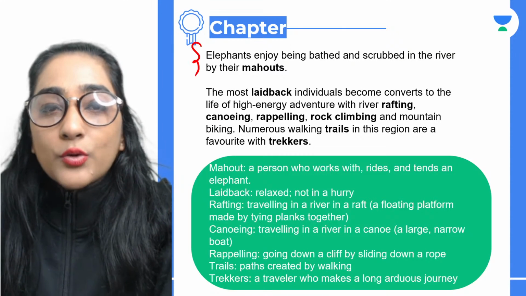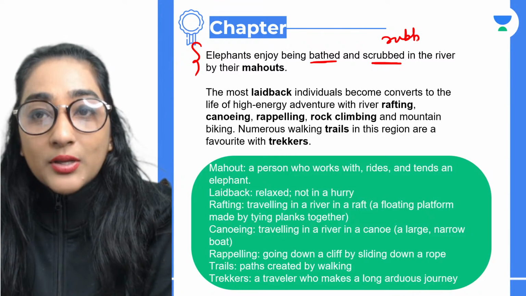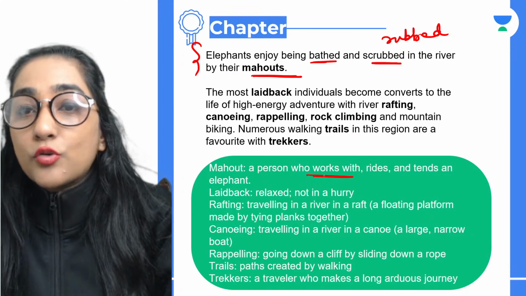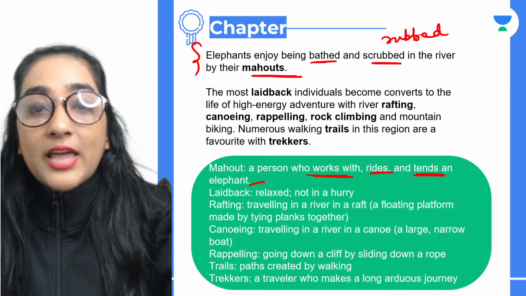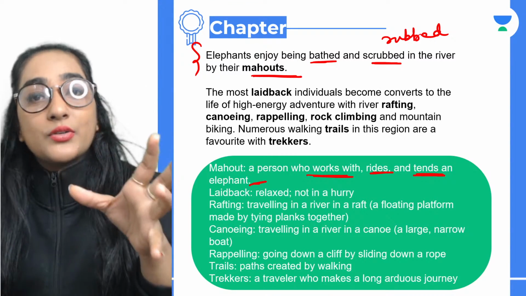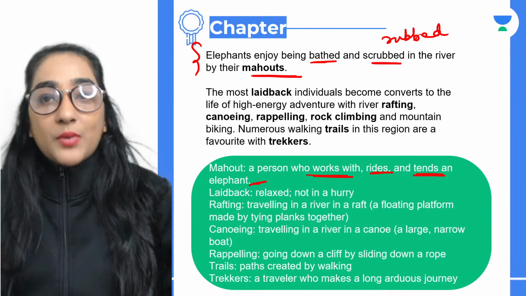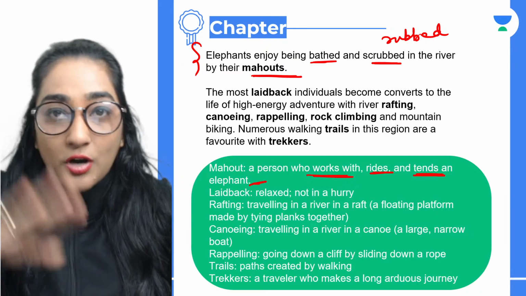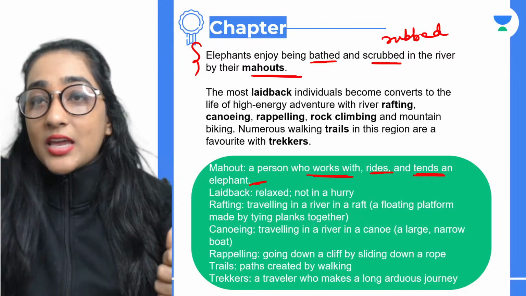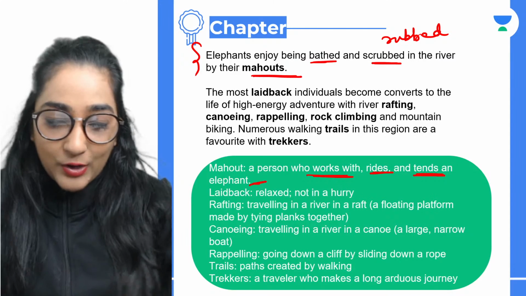Now, what do elephants do? Elephants enjoy being bathed and scrubbed. Scrubbed basically means rubbed in the river by their mahouts. So who are mahouts, guys? A person who works with, rides, and tends an elephant. That means a person who looks after and cares for an elephant is known as a mahout. So what do elephants do? They really enjoy bathing and getting rubbed and scrubbed. When a mahout is cleaning an elephant, he rubs the entire skin of that elephant. So they enjoy it.